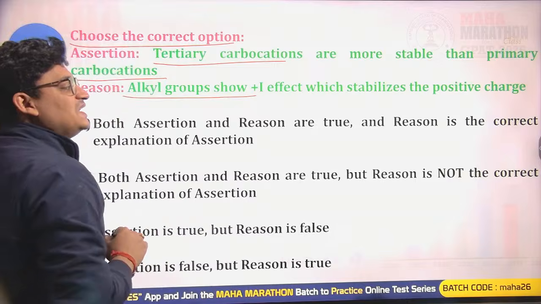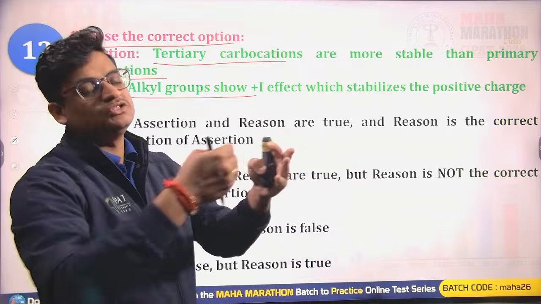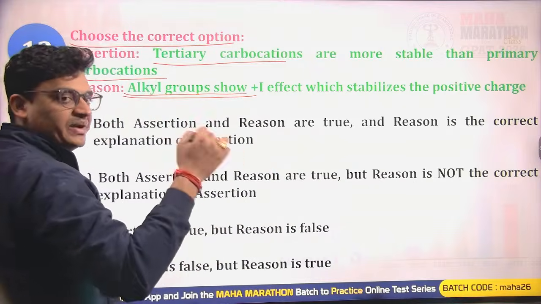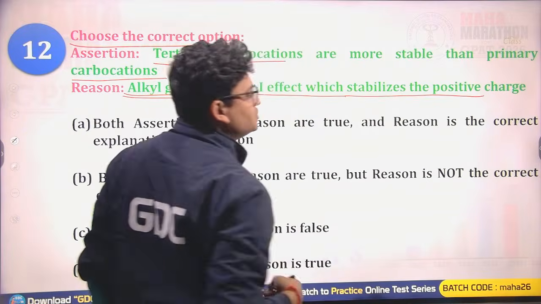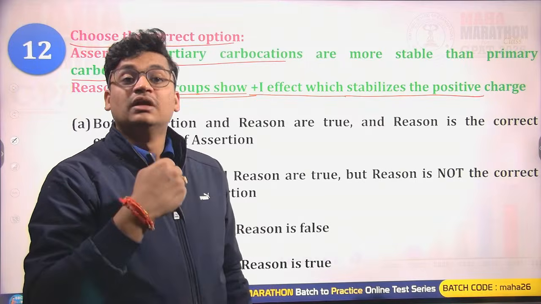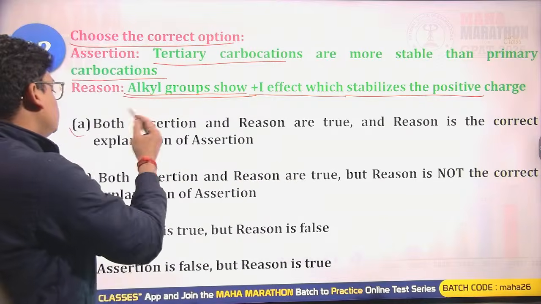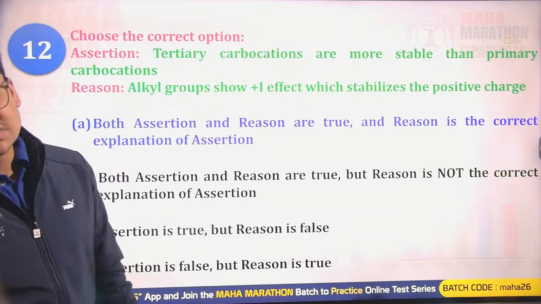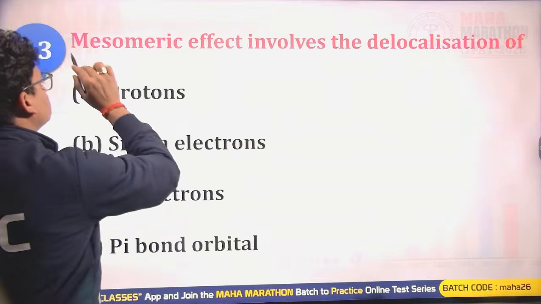Alkyl groups show plus I effect, which stabilizes the positive charge. So yes, the inductive reason is also correct. Due to a greater number of alkyl groups, better plus I nature is seen, and due to better plus I, the stability of the positive charge increases. Plus I groups are electron donating groups, electron donors. So both the assertion and reason are true, and the reason correctly explains the assertion. So A will be the right answer for this question.